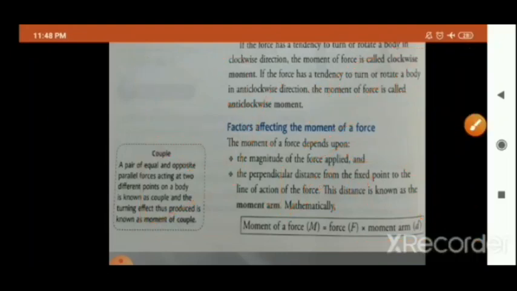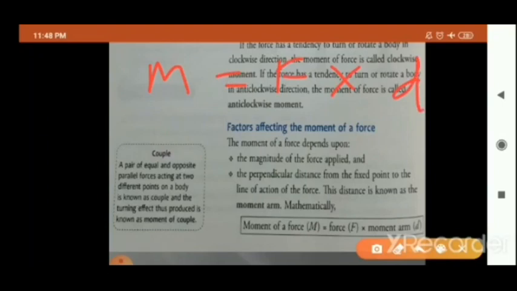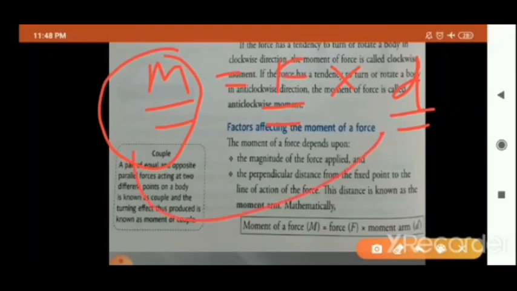Okay, so there are two cases. Since you know the formula that moment of force is equal to force into moment arm D, it means the turning effect of the force, the turning of that object, depends upon two things. Either the perpendicular distance between the fixed point and the line of action, or the second thing, the magnitude of the force applied.